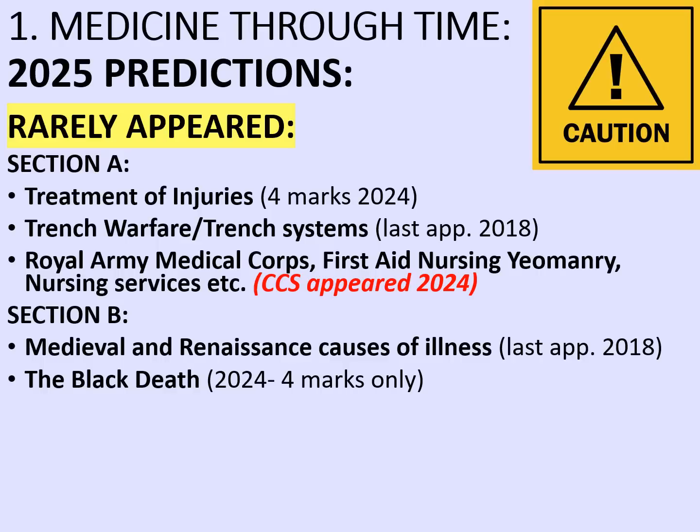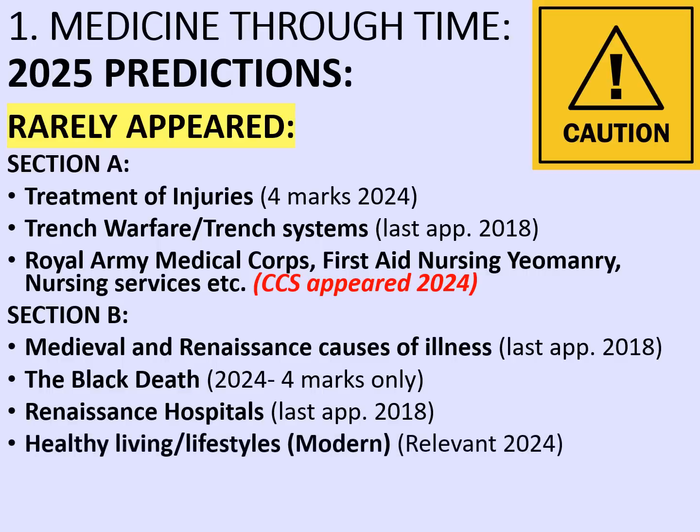I wouldn't be at all surprised if it came up again, and it's something that you really ought to know about. If you know about the Black Death, then you know about causes of illness, really. Also, Renaissance hospitals. Hospitals in the Middle Ages have turned up, but not the changes in Renaissance hospitals, things like plague houses and the greater use of doctors and cures in them. This only really appeared in 2018 last.